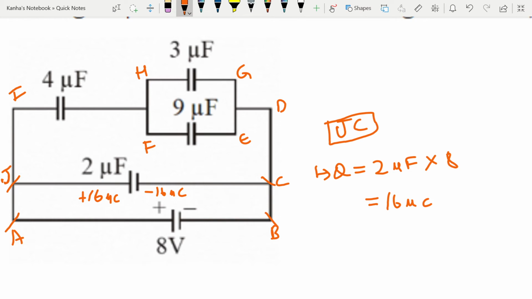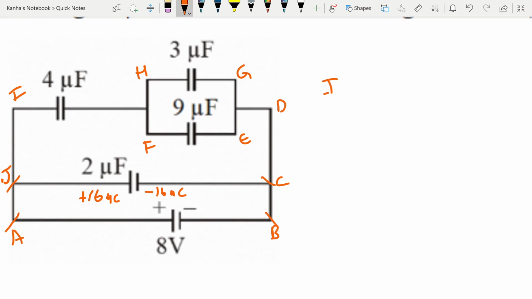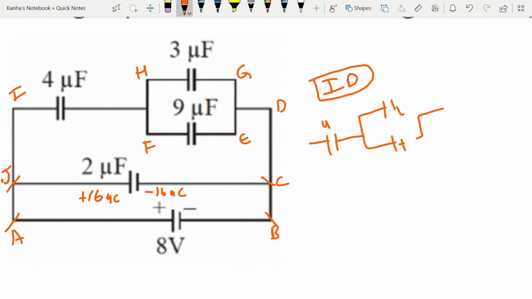So we found the charge on the 2 microfarad capacitor, but we are supposed to find it on the 4 microfarad and the 9 microfarad capacitors. So let's move to ID. Now ID has a 4 microfarad capacitor, and it has a 3 and 9 in parallel. Because 3 and 9 are in parallel, you can use the formula for capacitance in parallel, and you find that this is equivalent to a 12 microfarad capacitor in series with the 4 microfarad.